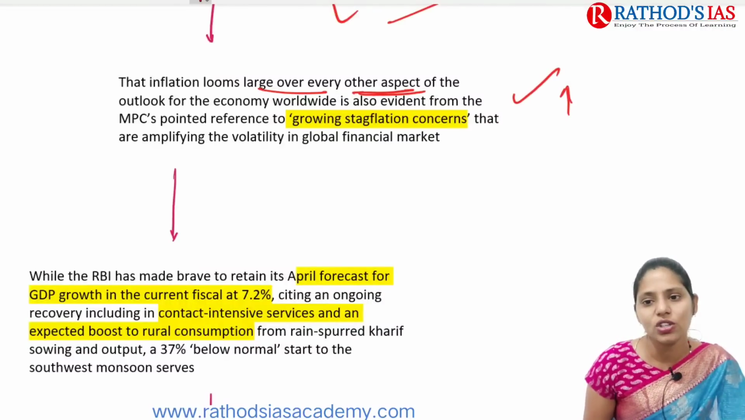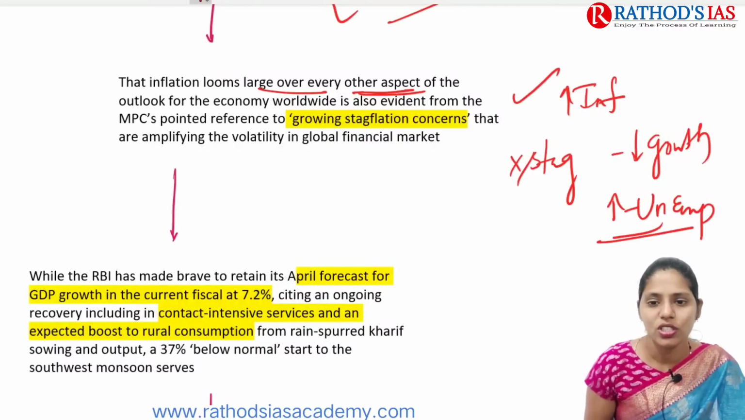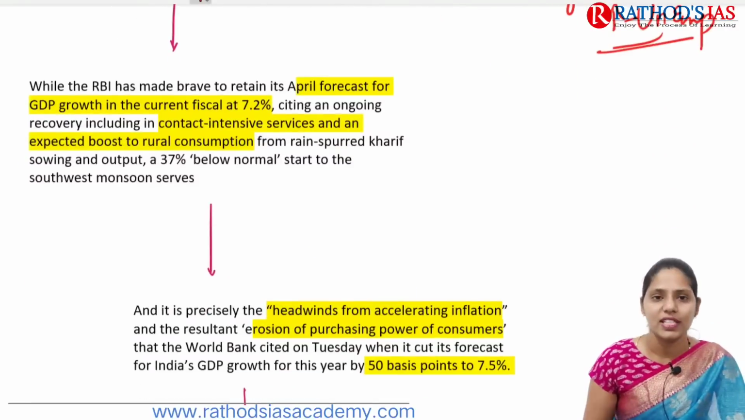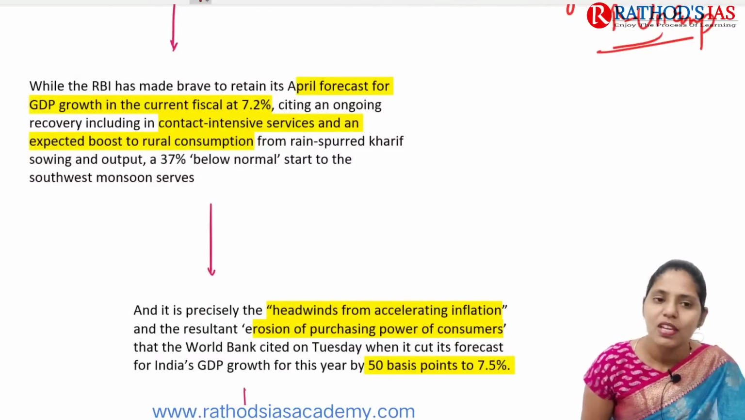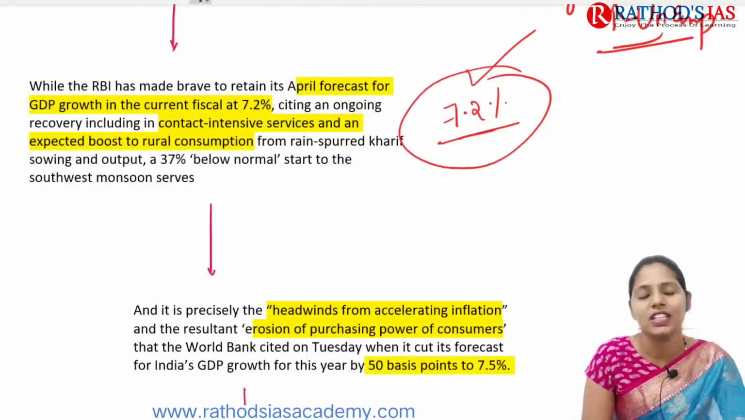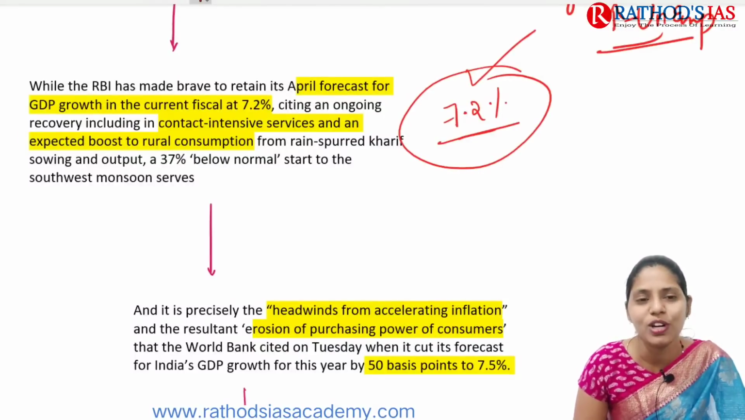Not only increasing inflation, we are also seeing one more challenge here, which is stagflation. Stagflation is decreasing growth along with an increasing unemployment rate. This is one important fear that we have. Recently RBI came with its April forecast of GDP, which said that growth will be 7.2%. It cited the ongoing recovery in some contact-intensive sectors, and we are expecting some boost, especially an increase in rural consumption, and we are expecting good rainfall, a good monsoon, this year.